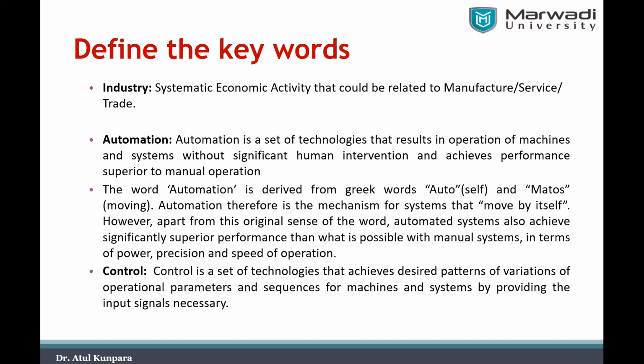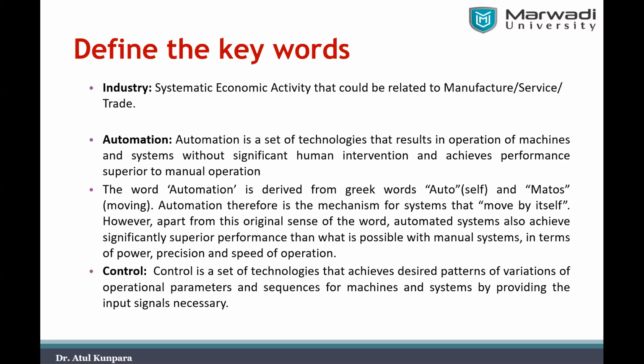So the second keyword is automation. What do you mean by automation? If you just want to give the definition, we can say that automation is a set of technologies that results in operation of machines and systems without significant human interference or intervention, and achieves performance superior to the manual operation. Understand this definition of automation.